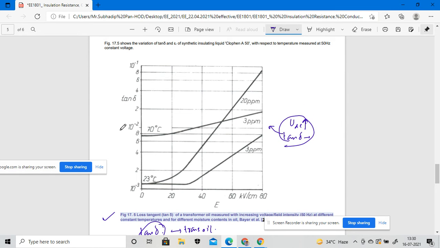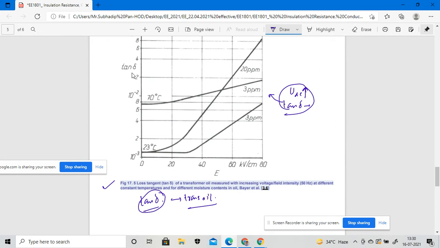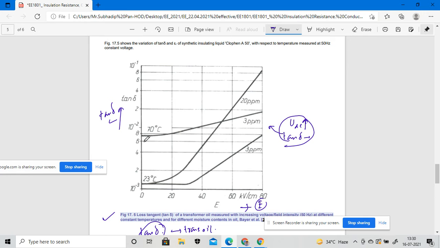Just like in the previous figure, on this axis we will consider tan delta, and on this axis we will consider E, that means the field intensity, as well as the temperature. Here we will see, at a certain temperature of 23 degrees centigrade, what will be my values of E? And at a temperature of 70 degrees centigrade, what will be my values of E?